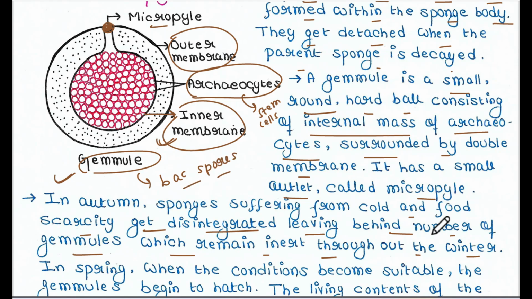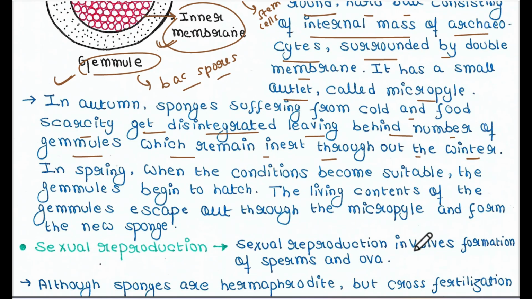They stay inert throughout the harsh conditions, throughout the winter, when there is food scarcity, they will remain as it is. Now in spring, when the conditions become suitable, the gemmules begin to hatch and the living contents of the gemmules escape out through the micropyle and form the new sponge.